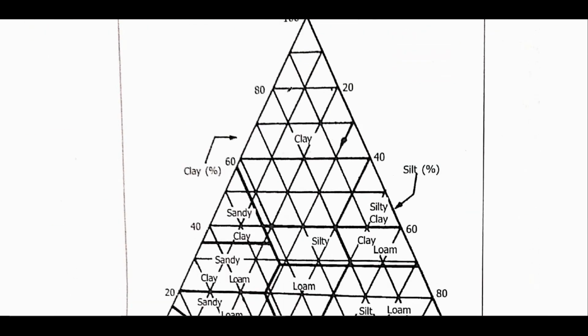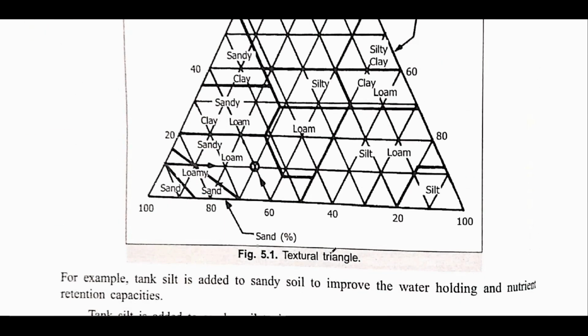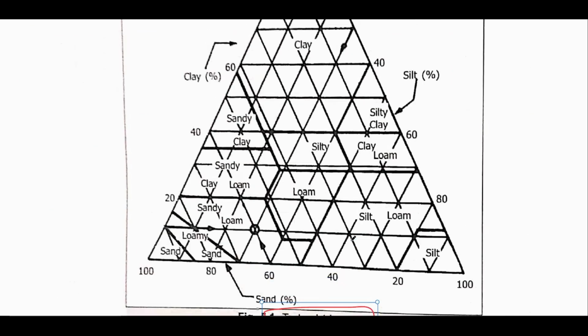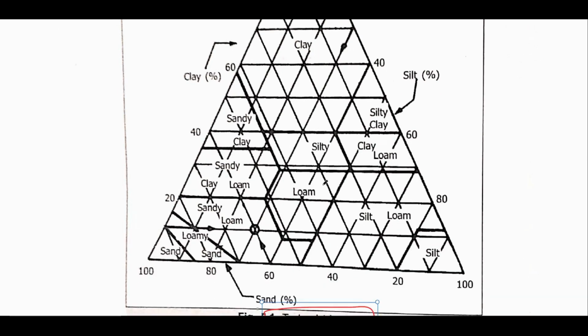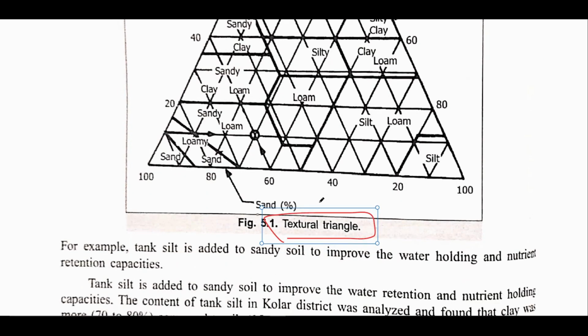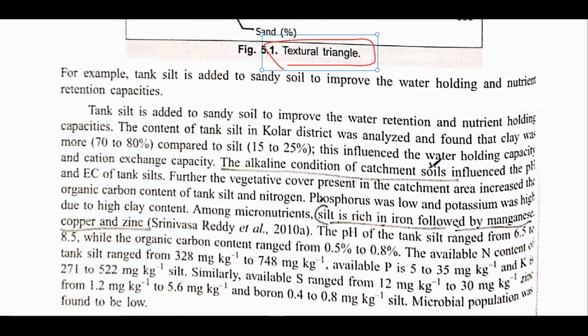All right, so this is the soil textural triangle. It is basically known as a textural triangle. See, there are various soil textures, like loamy sand, sandy loam, sandy clay loam, sandy clay, clay, silty clay, clay loam. These are the various classes that have been mentioned over here.